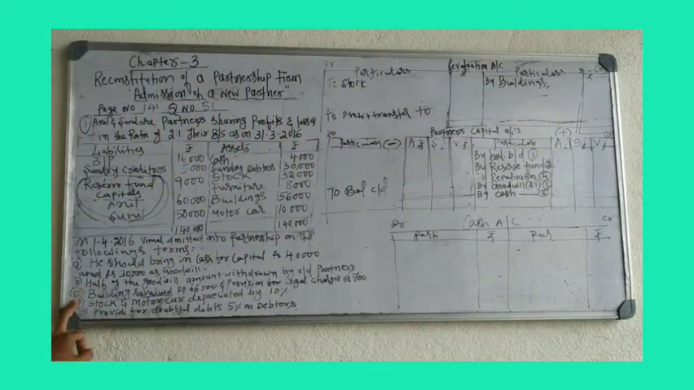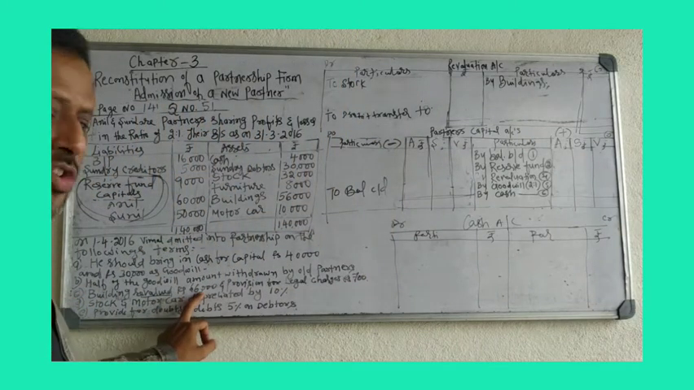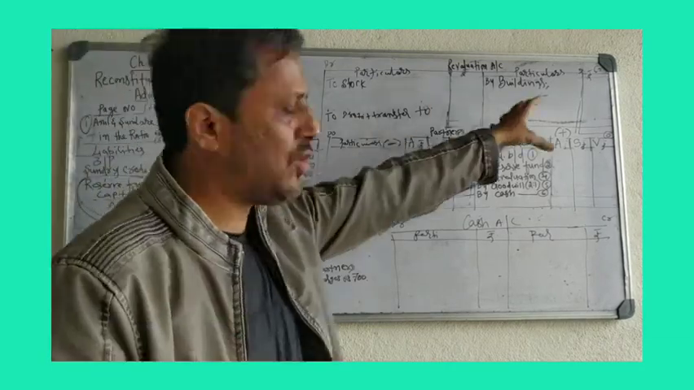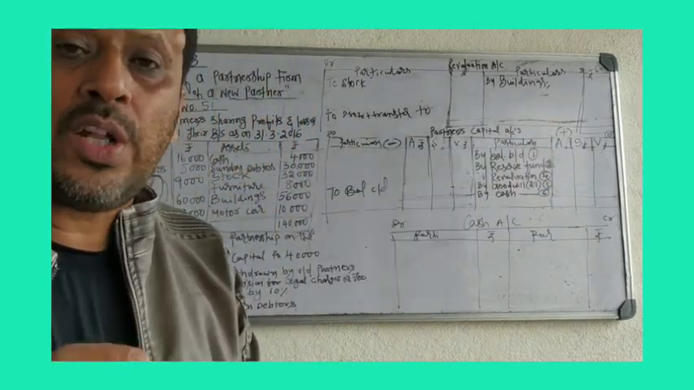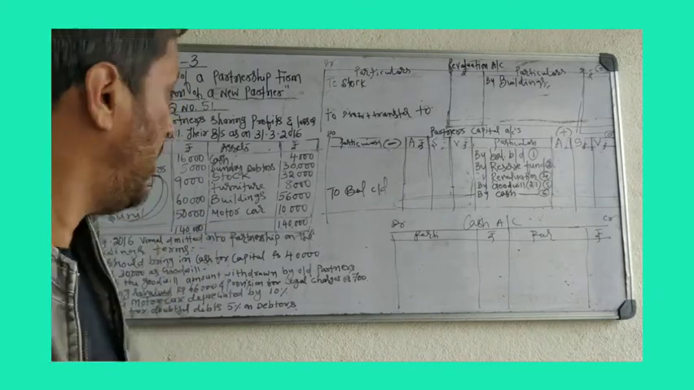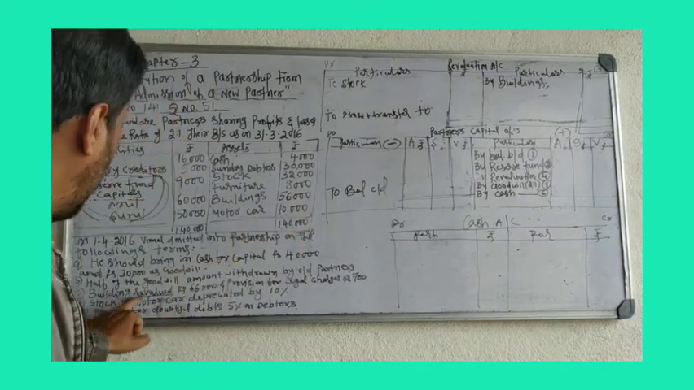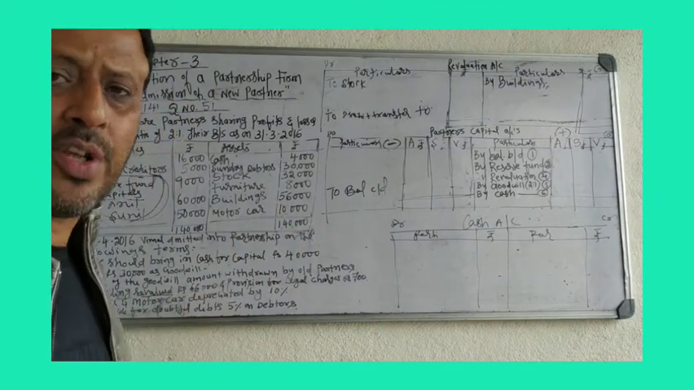So, the third adjustment: building revalued at rupees 66,000. Revalued means you should not take the full value of 66,000 there. You have to take only the difference amount, how much the increase is. The building value is 56,000, and as per the adjustment, it is revalued at 66,000.